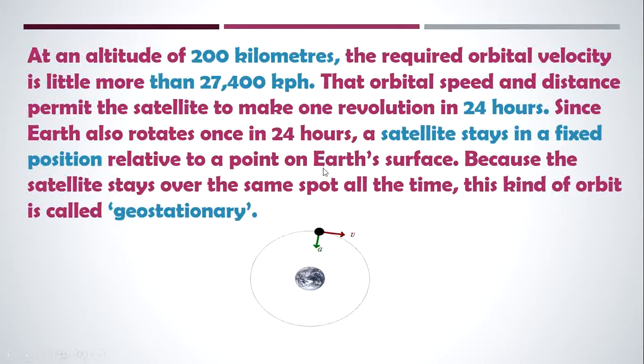So, the orbital velocity of the satellite depends on its altitude above the Earth. This is the Earth. Now, the satellite revolves around the Earth. So, it depends upon the height from the Earth. If the object is very close to the Earth, then what happens to the orbital velocity? The orbital velocity also becomes faster. If the object is very close to the Earth, then the orbital velocity increases.